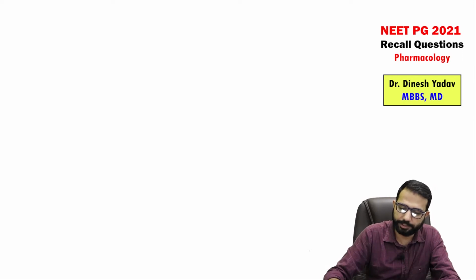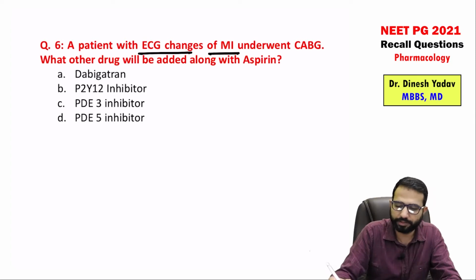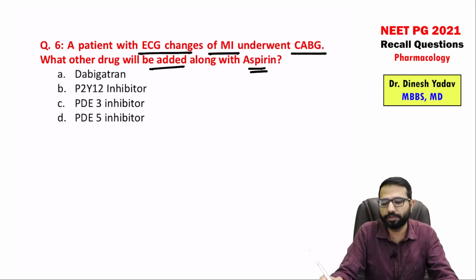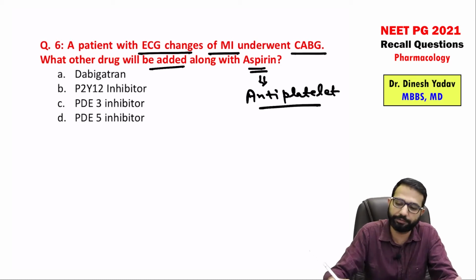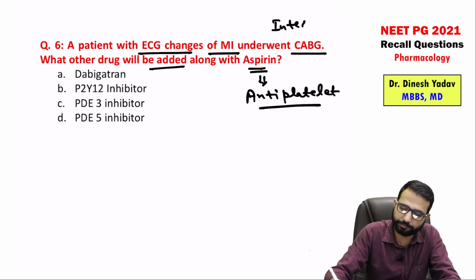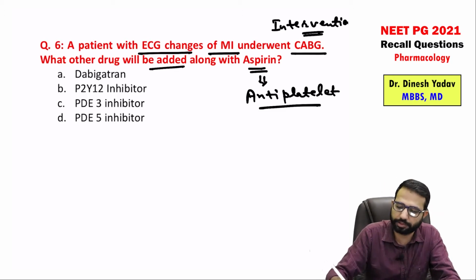Next is a patient with ECG changes of MI. Right? So it was like a case. Underwent CABG. What other drug will be added along with the aspirin? So guys, aspirin is an antiplatelet drug. If the patient underwent CABG or angioplasty, meaning an intervention was done. Post intervention, there is a risk of restenosis. So we need to add another antiplatelet drug.